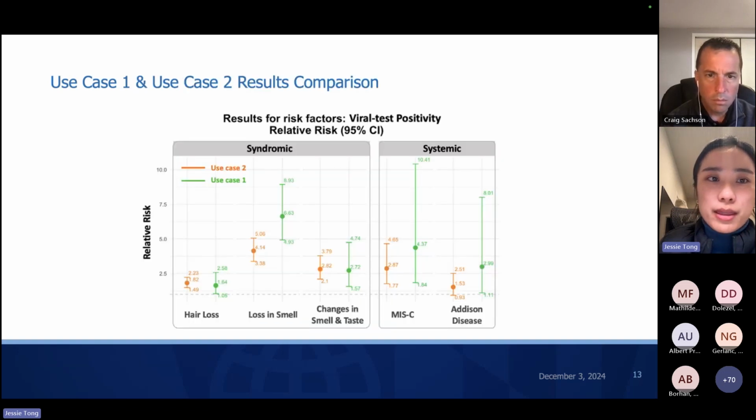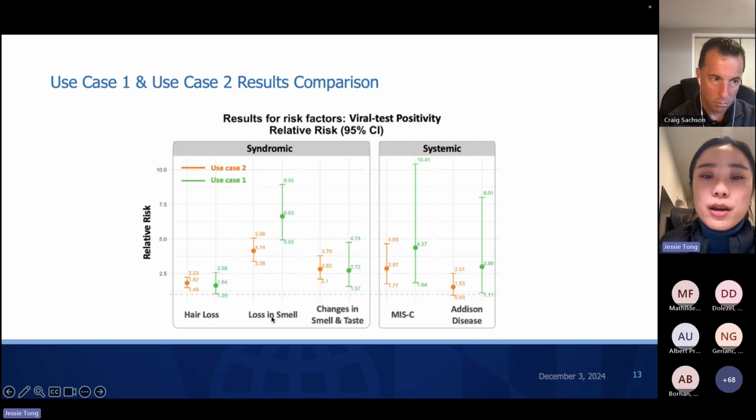And then we apply our method to use case number 2, which is the truly decentralized setting, and compare our results with use case number 1. Since in use case number 2 we have a larger sample size, the confidence intervals for different outcomes for the coefficient of relative risk are much narrower compared with use case 1. And also similar to use case 1, we observed that for hair loss, loss of smell, changes in smell and taste, and MIS-C, the viral test positivity is significantly associated with the outcomes.